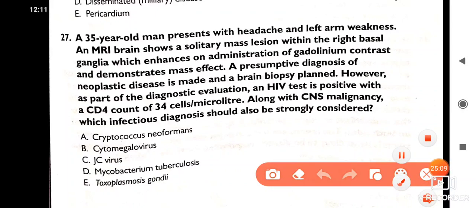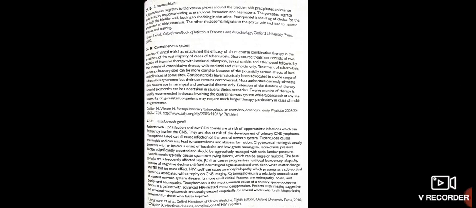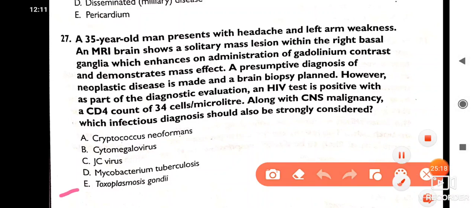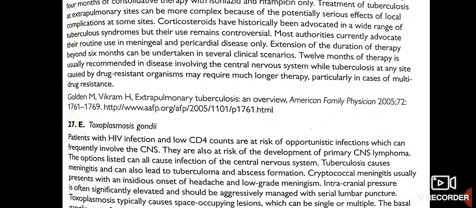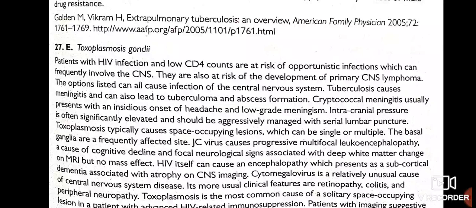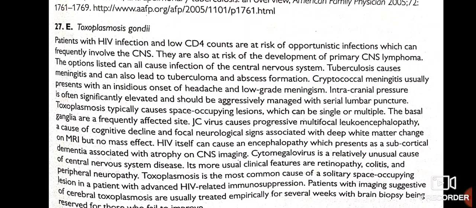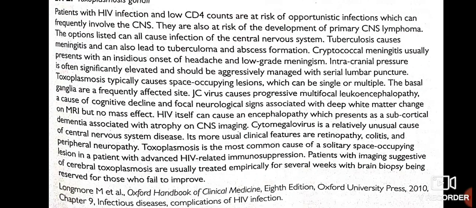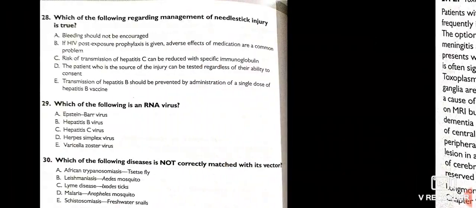So, guys, what do you think the best answer here is? The best answer here is Toxoplasma gondii. We are going to discuss this answer. Okay. Patients with HIV infection and low CD4 counts are at risk of opportunistic infections, which can frequently involve the CNS. They are also at risk of developing primary CNS lymphomas. Tuberculosis can cause meningitis and tuberculoma. Okay. Hope it's clear now.